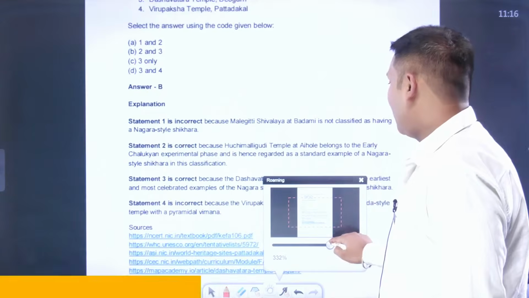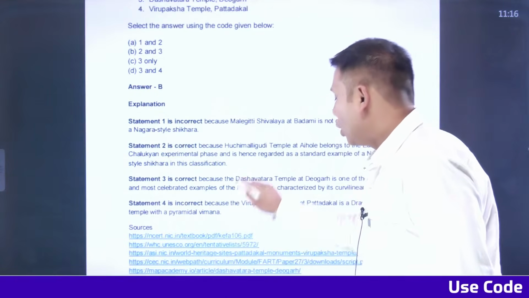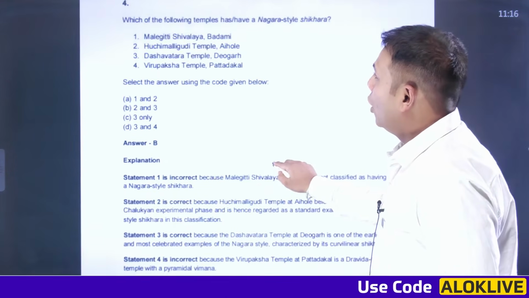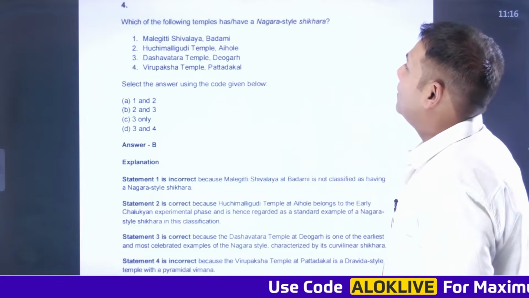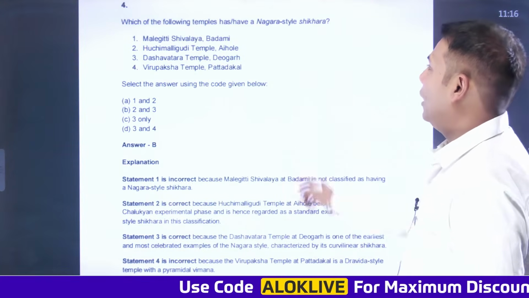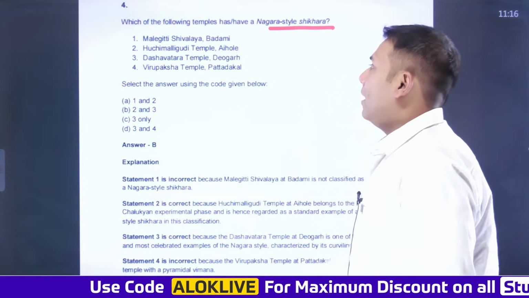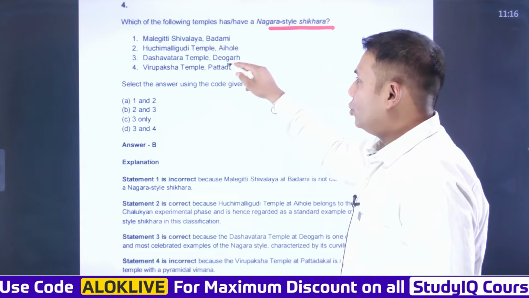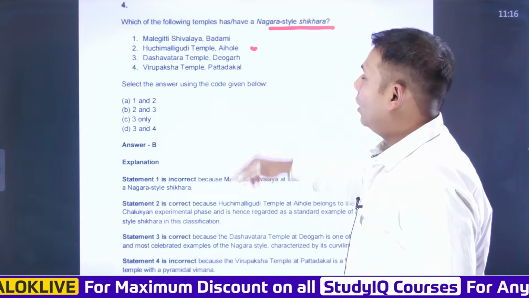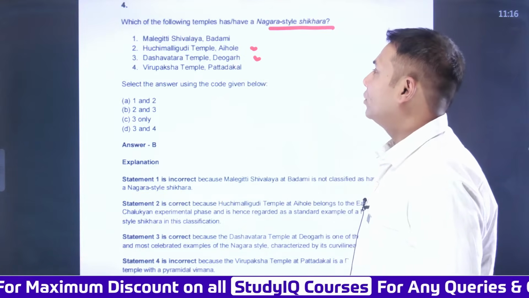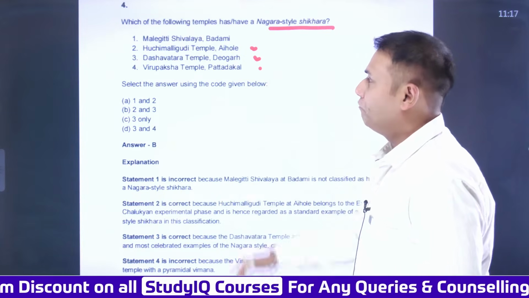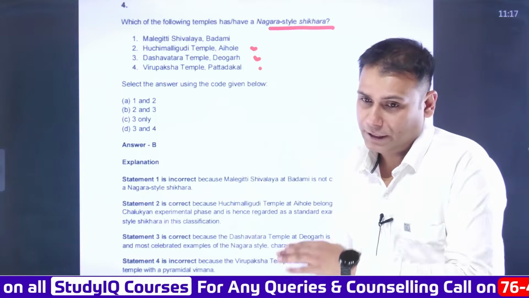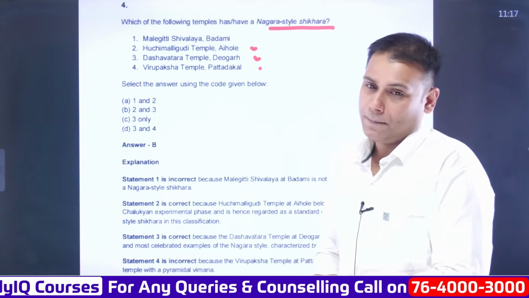This is a question on temple architecture, and the question goes like: which of the following temples has or have a Nagara style of shikhar? Malegitti Shivalaya, Badami; Huchchimalli Gudi Temple, Aihole; Dashavatara Temple, Deogarh; Virupaksha Temple, Pattadakal, Karnataka. Select the correct option here. Now first of all, what is shikhar?